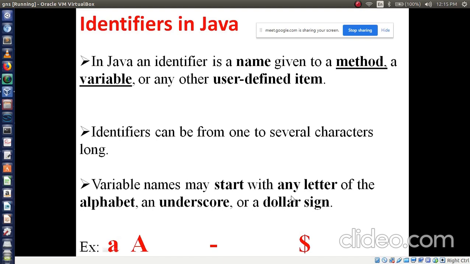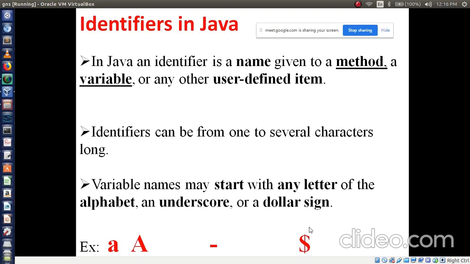So the first letter should be an alphabet letter, underscore or dollar sign.